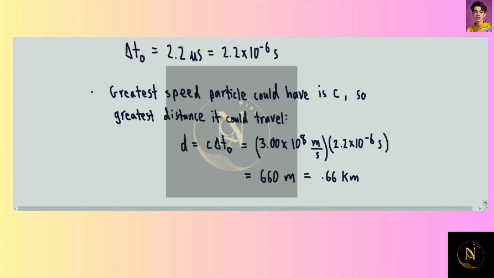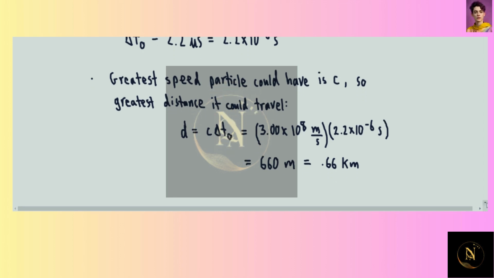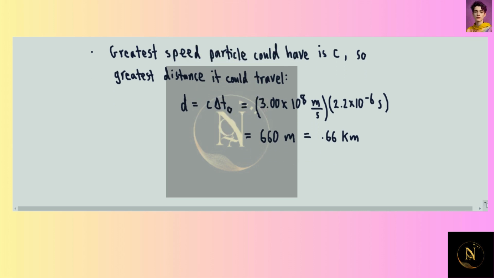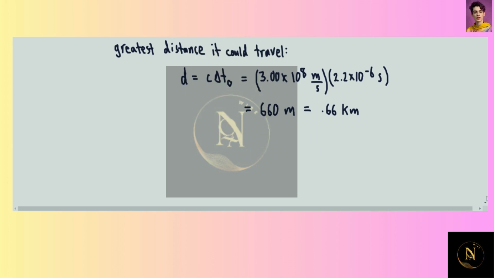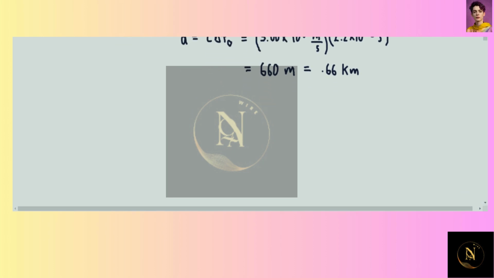The atmosphere is 10 kilometers thick, so with this by itself, the muon would not make it through the atmosphere. So we definitely have to think about relativity. The next thing we think about is time dilation in relativity.